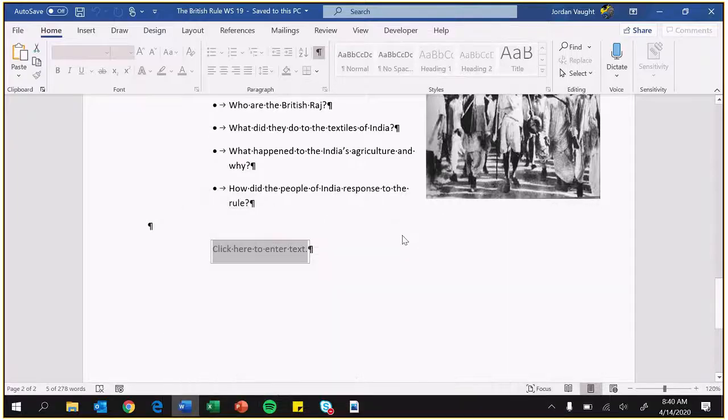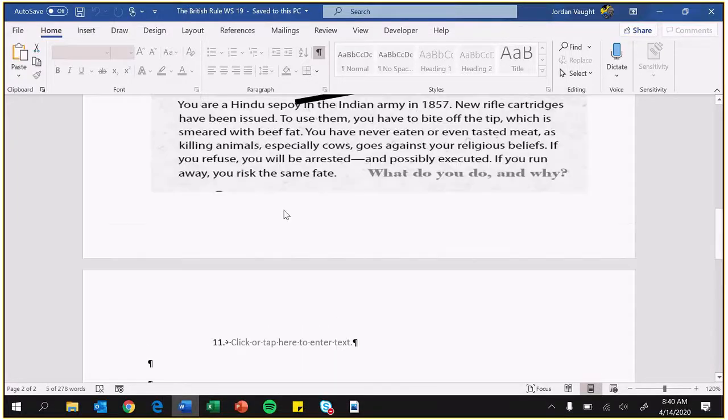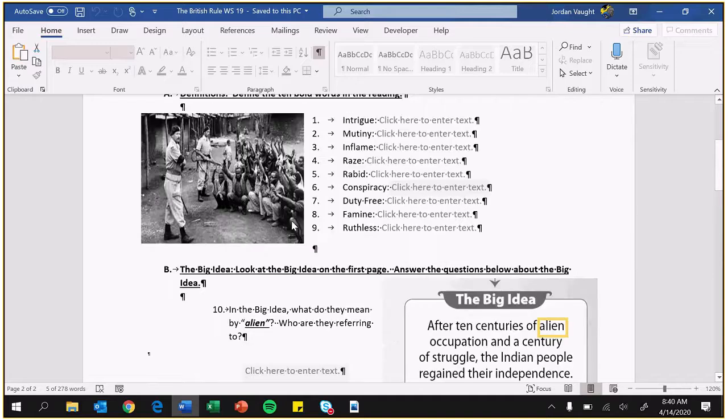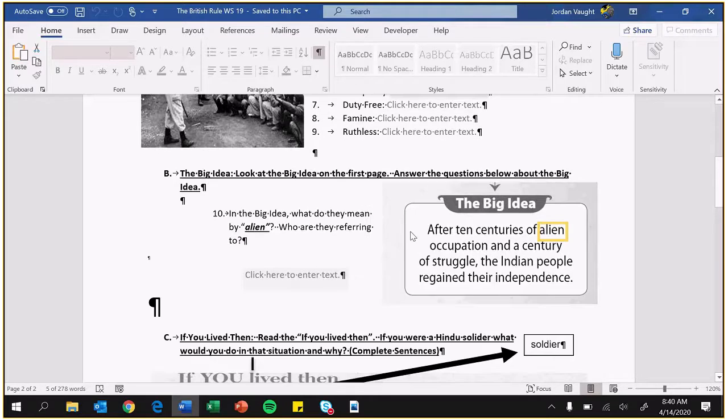Once you get this British rule worksheet done, then go ahead and turn it in. If you have any questions on any of this, just let me know. Either IM me or email me.